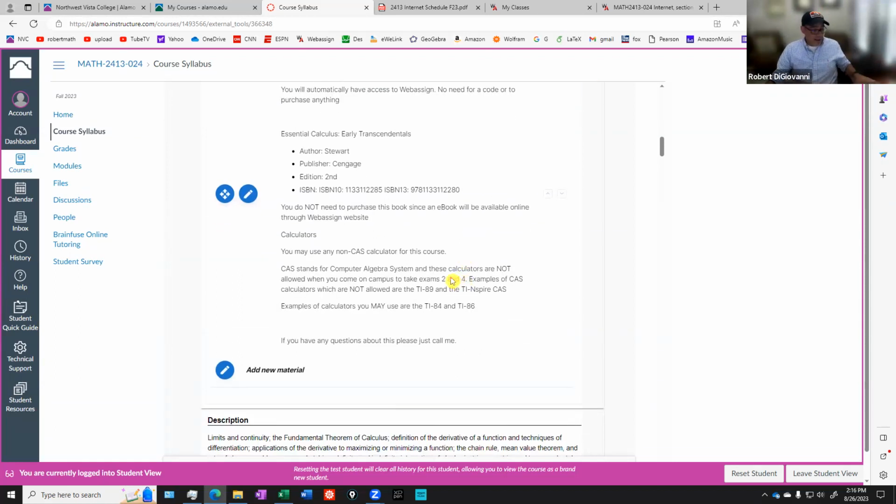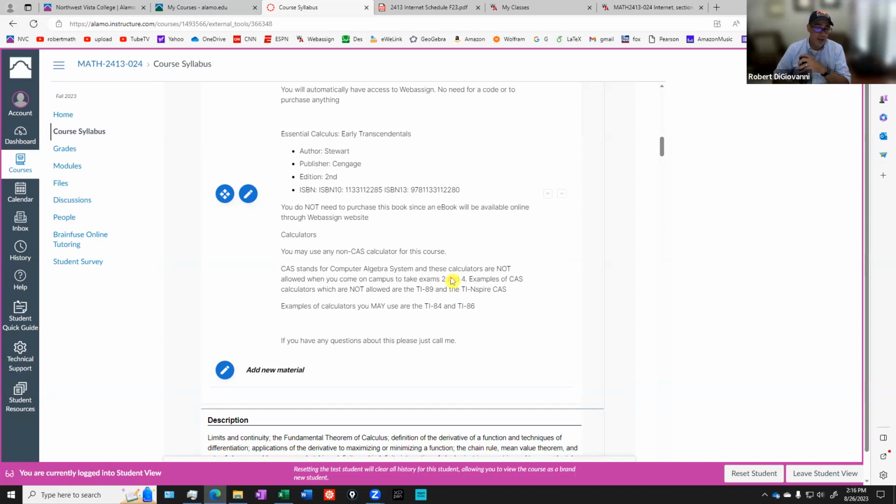Now, in terms of graphing calculators or calculators, all you need for this course is a scientific calculator. You don't need a graphing calculator. Now, if you're going to use a graphing calculator, I have some restrictions. You may not have a calculator that has a CAS system built into it.